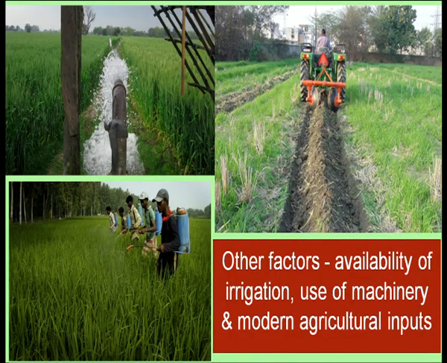Now, the other factors that are responsible for letting us grow variety of crops are availability of irrigation, then use of machinery and modern agriculture inputs. In the picture you can see irrigation, first picture shows the irrigation, then modern agriculture inputs like tractors through which they can prepare the field and sow and harvest the crops, etc. Then you have a picture of spraying of pesticides, etc. So, all these factors also help us in growing large variety of crops in our country.